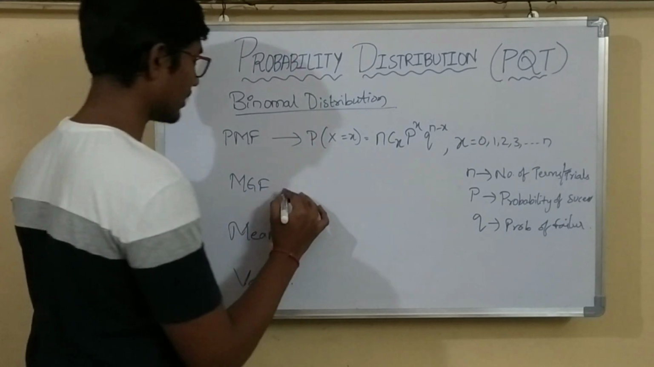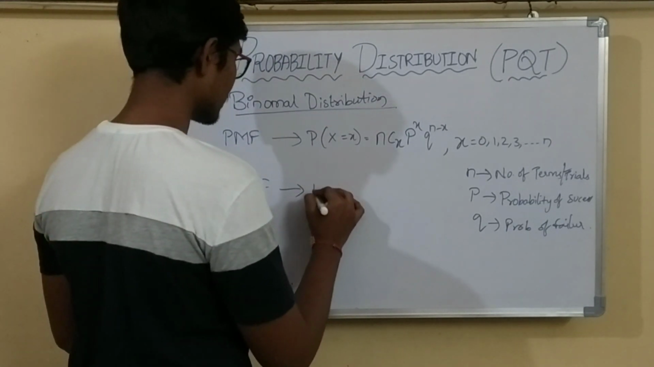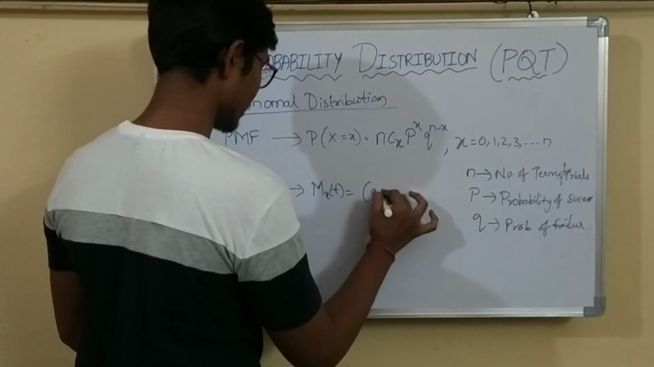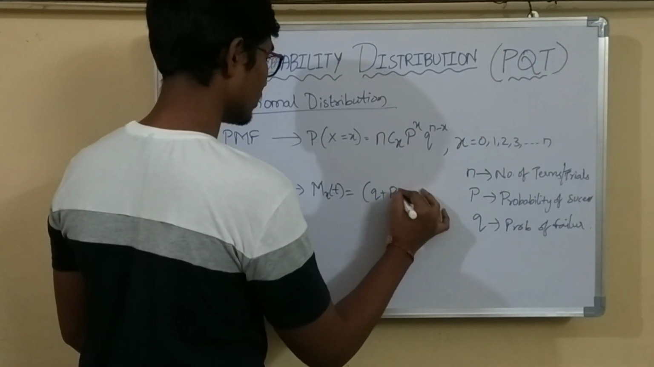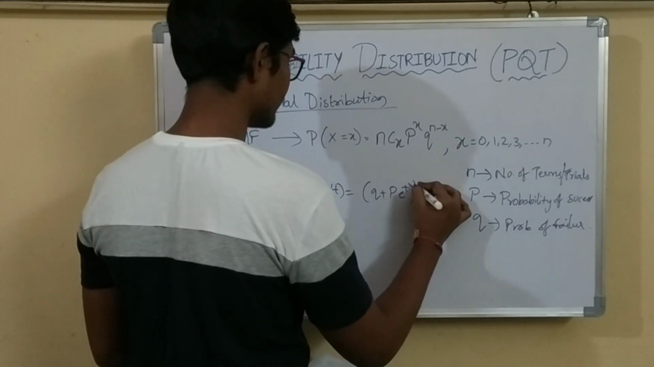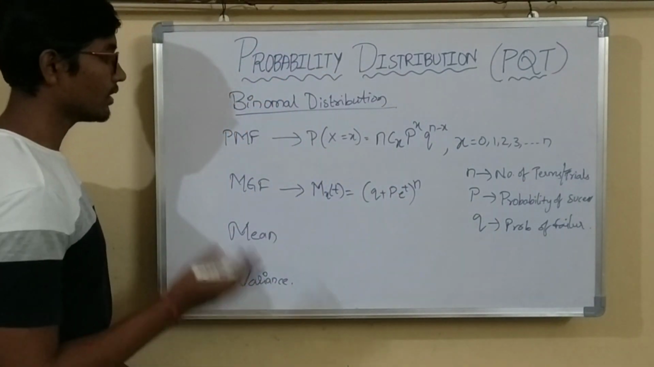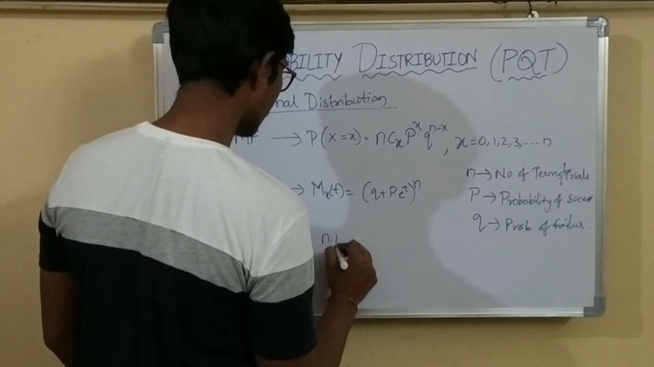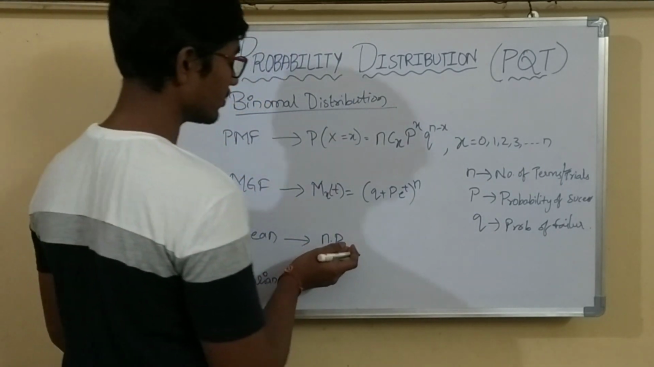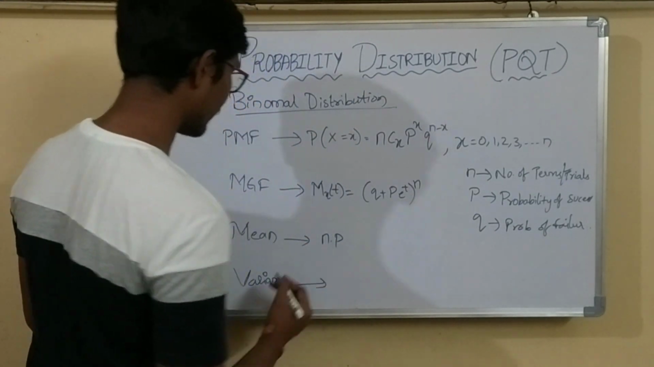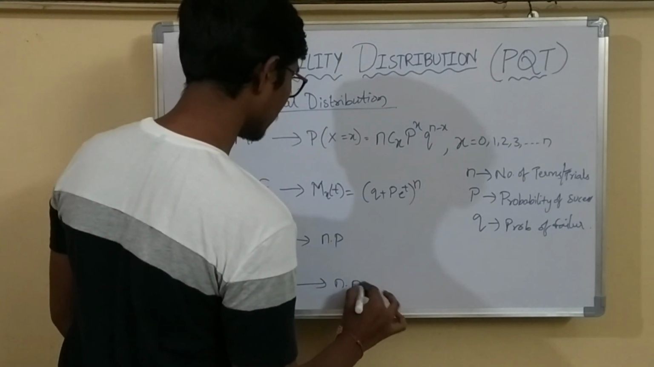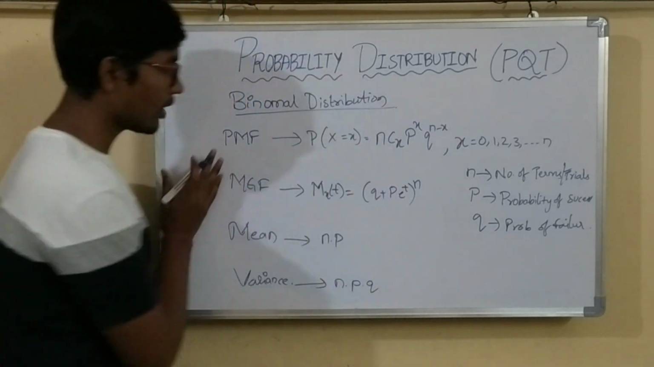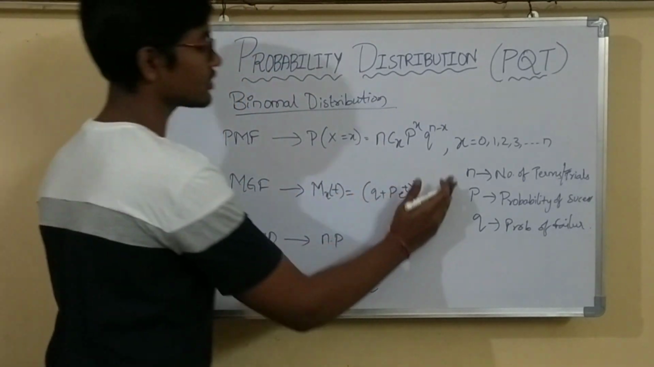Now the formula for MGF. The formula for MGF is Mx of t equals (q plus p e power t) whole power n. This is the formula for MGF of binomial distribution. Now the formula for mean is n into p, number of trials into probability of success. The formula for variance is npq, number of trials into probability of success into probability of failure. These are all the formulas of binomial distribution and the terminology of the formulas.